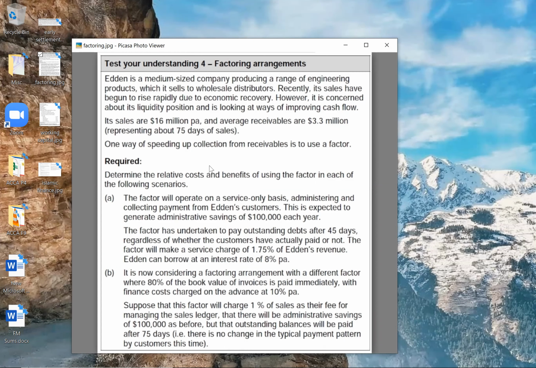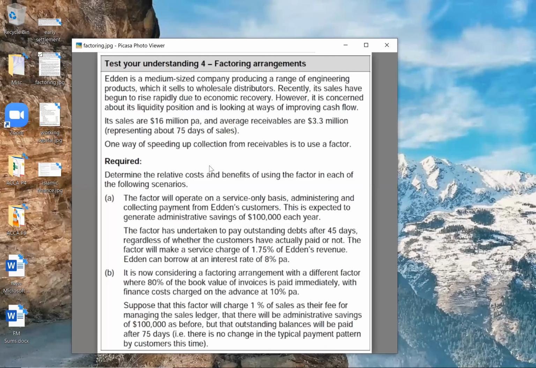So even if they had not given 75 days of sales, we could still have done it. How would we have done it? Your 3.3 divided by 16 into 365. Correct? Receivables divided by sales into 365 days would have given me the period. So that comes out to 75.28. Okay, but they have told us to take it as 75 days of sales. One way of speeding up the collection from receivables is to use a factor. They have clearly said that we have to use a factor.